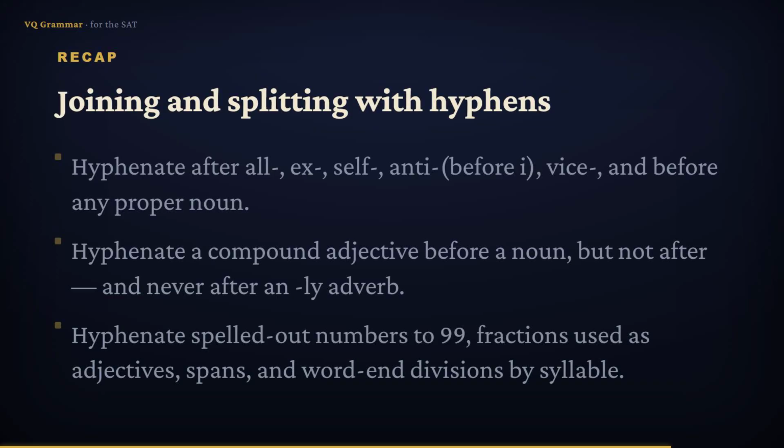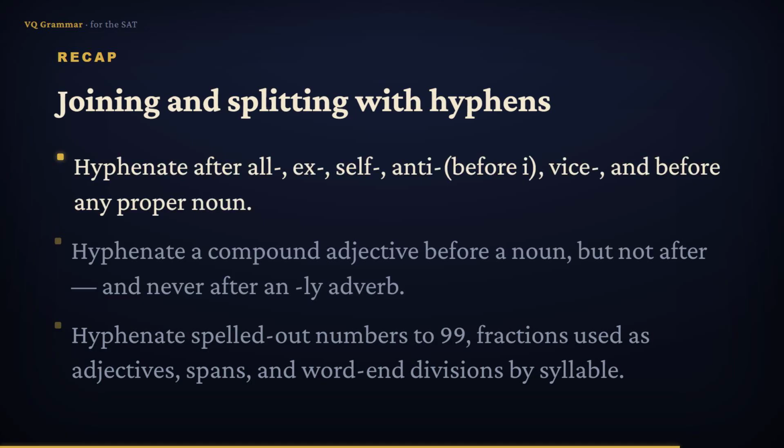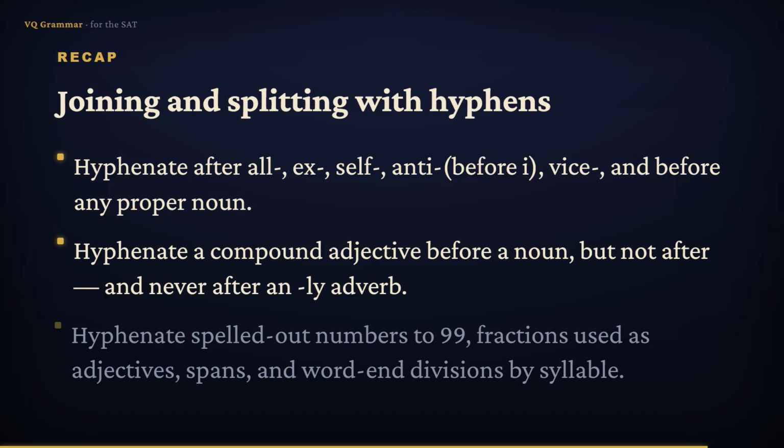Let's wrap up. The hyphen joins and splits. Hyphenate after the prefixes all, ex, self, anti before an I, and vice, and before any proper noun. Hyphenate a compound adjective when it comes before the noun, but not after it, and never after an ly adverb.